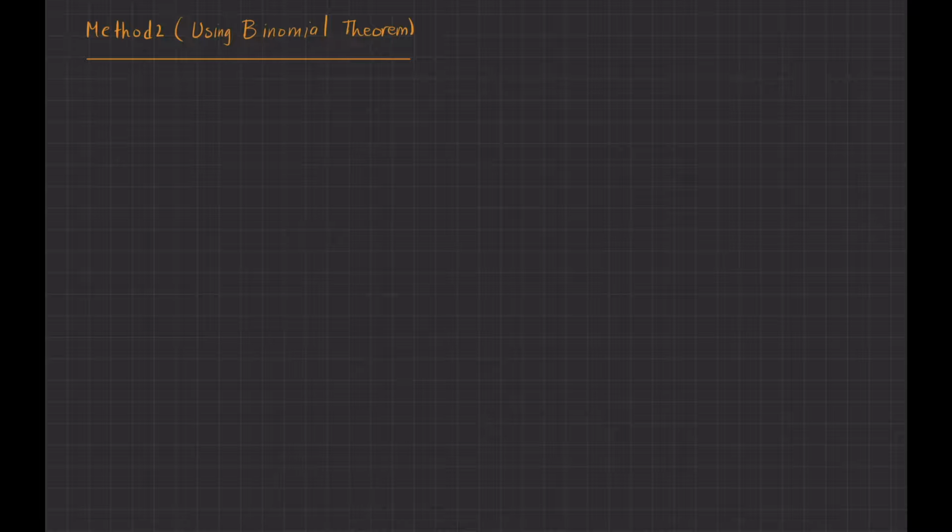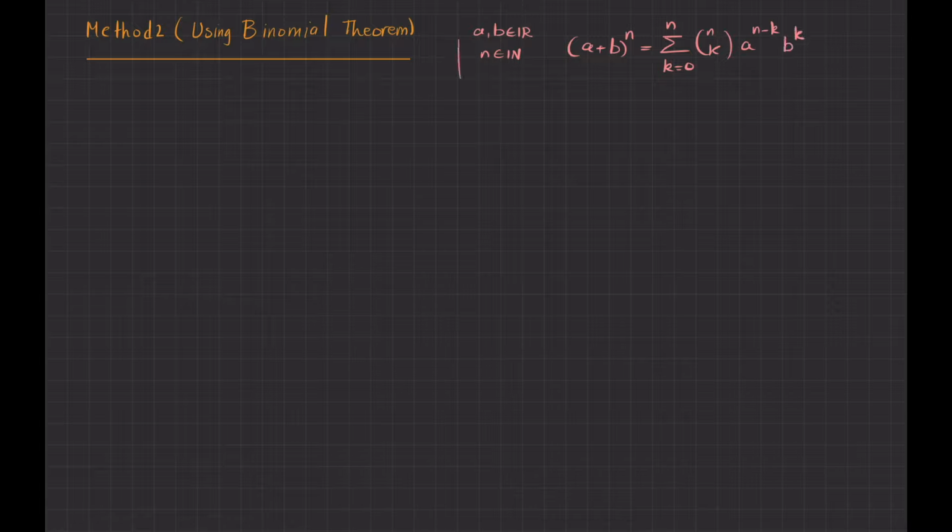So if a and b are real numbers, and if n is a natural number, then a plus b to the nth is equal to sigma k goes from 0 to n. I have n choose k, a to the power of n minus k, b to the power of k. So that is the formula, that is the binomial theorem formula.